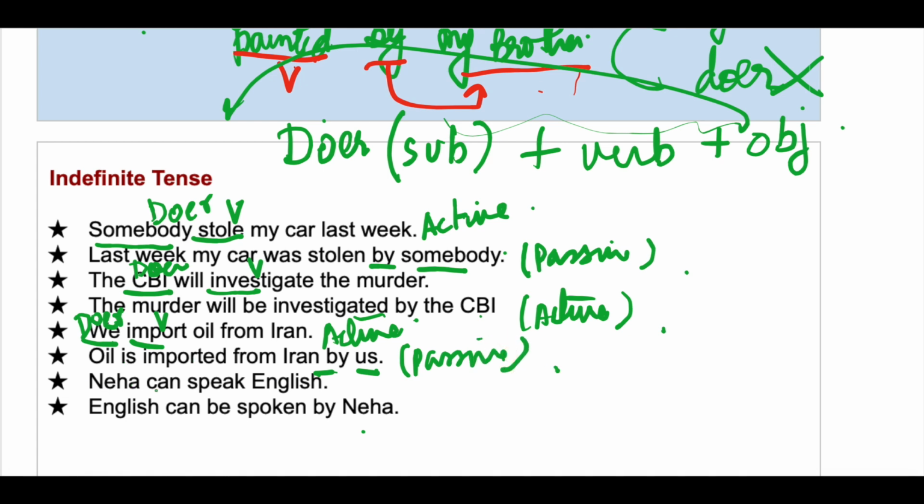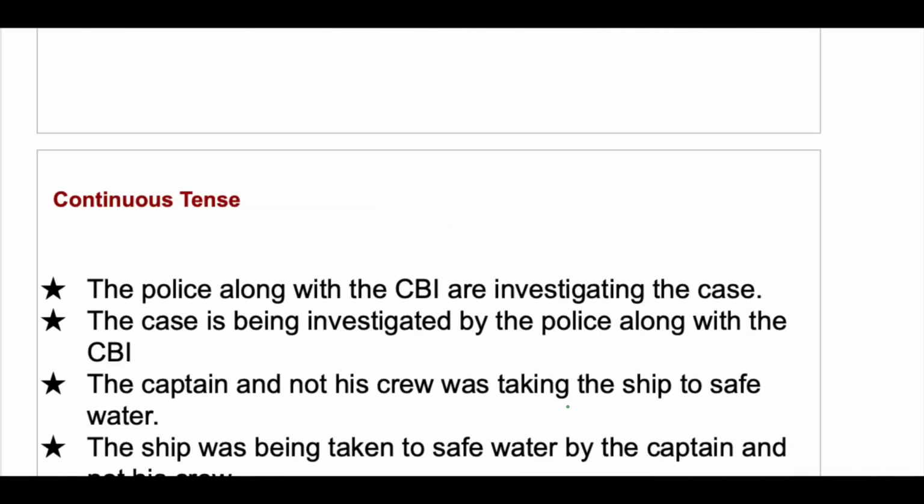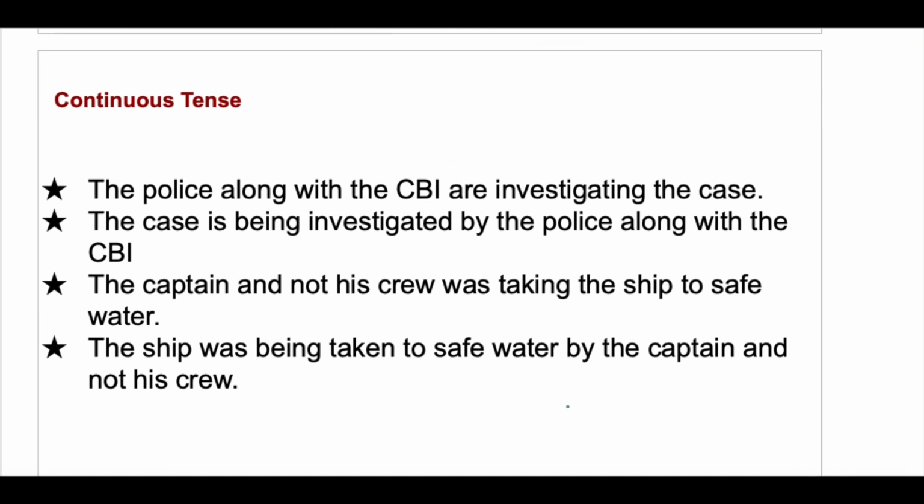Neha can speak English. Who can speak? Neha. So this is the doer here. Doer is present as subject. So this is in active voice. English can be spoken by Neha. So by plus doer. So this is passive voice. Understood? Now let's go to continuous tense.